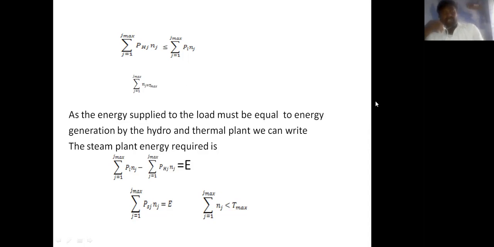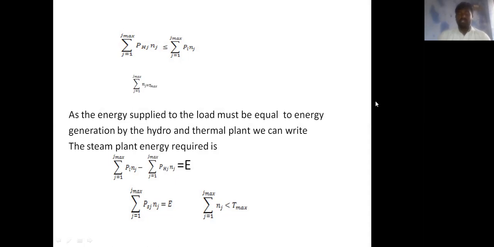So the summation of j equal to 1 to j maximum of nj is T maximum, the total interval of time. The entire amount of energy of the hydro plant should be used in such a way that the remaining generation from the steam plant is minimized. The energy supplied to the load must equal the energy generated by the hydro and thermal power plants. So total steam power energy plus hydro power energy equals total load demand.